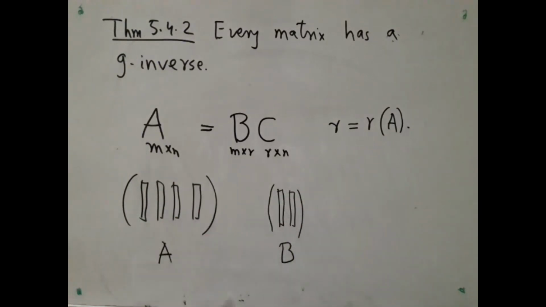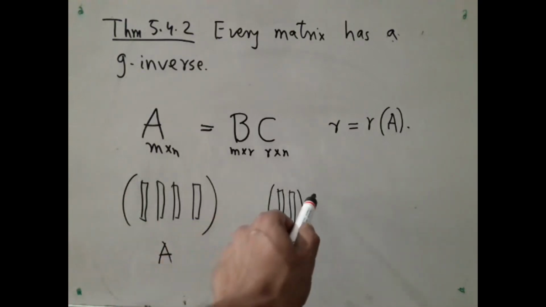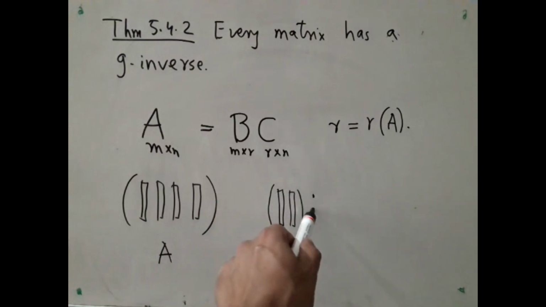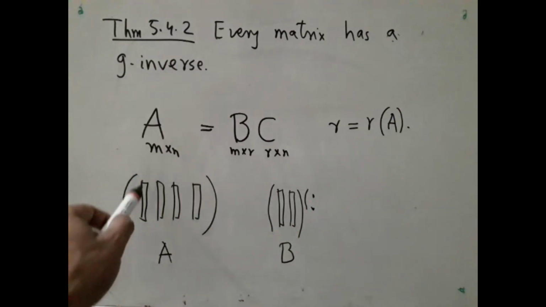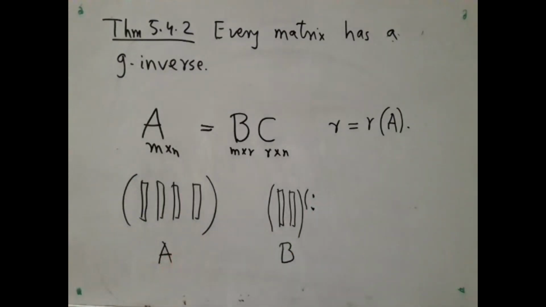So this is my A. Take up the first vector. It is a linear combination of these two, so this times this plus the coefficient. So I am writing down the coefficients when I express this vector as a linear combination of these two.